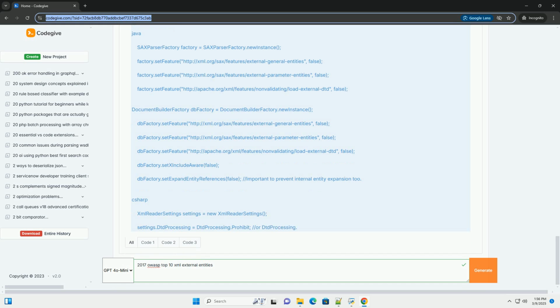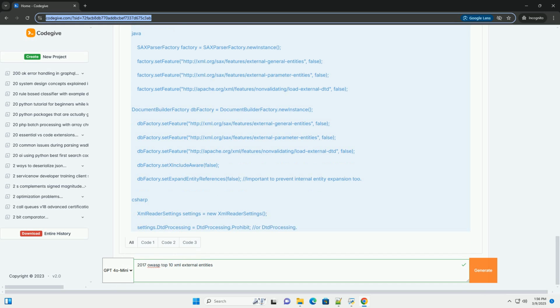Python: use defusedxml instead of xml.etree.ElementTree. The defusedxml library is a safer alternative to the standard xml.etree.ElementTree library because it disables external entity processing by default. If you must use xml.etree.ElementTree, you can modify the XML parser behavior. This approach uses a custom parser that forbids entity resolution, preventing the XXE attack.